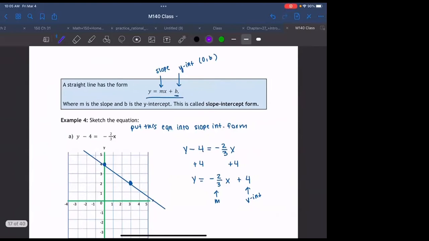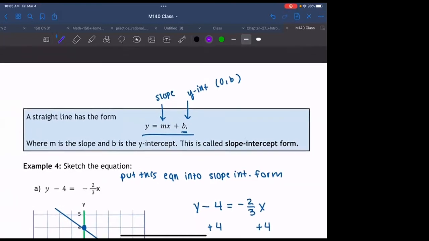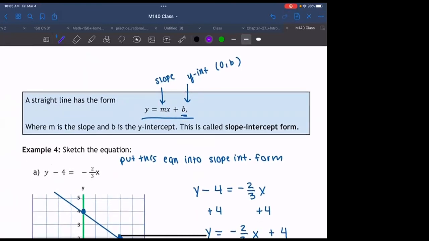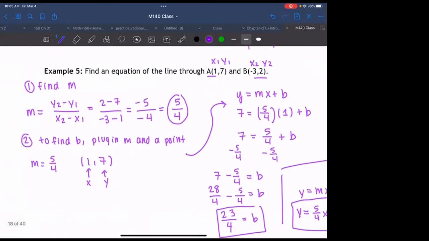We've talked about how to sketch a line on a graph if we know the slope and a point. And we also talked about slope-intercept form, which is y equals mx plus b, where m is the slope and b is the y-intercept, okay? This form is really helpful when we're trying to find the equation of a line, especially when we're given 2 points. So in this example, we were given points A and B, and first we found the slope, and then we used one of the points to find the whole equation of the line.